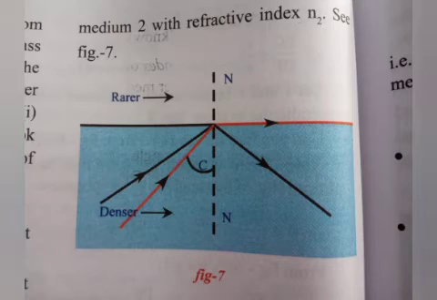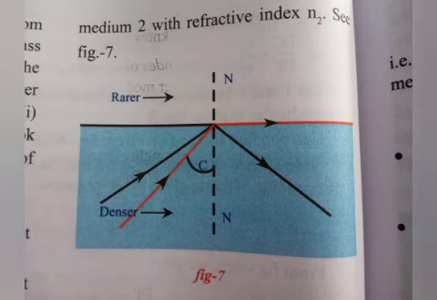And when the angle of incidence is greater than the critical angle, the light ray gets reflected into the denser medium at the interface. Light never enters the rarer medium. This phenomenon is called total internal reflection. What is total internal reflection? Yes, when the angle of incidence is greater than the critical angle, the light ray gets reflected into the denser medium at the interface. Light never enters the rarer medium. This phenomenon is called total internal reflection.